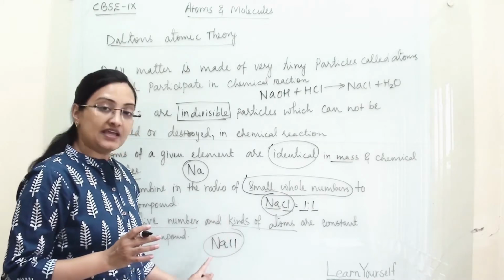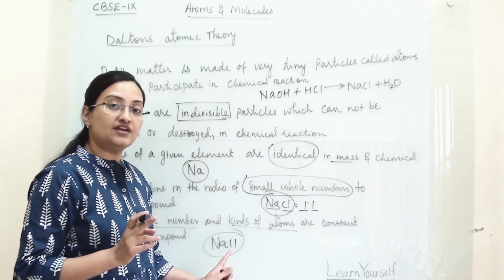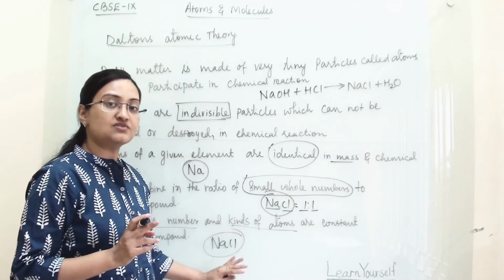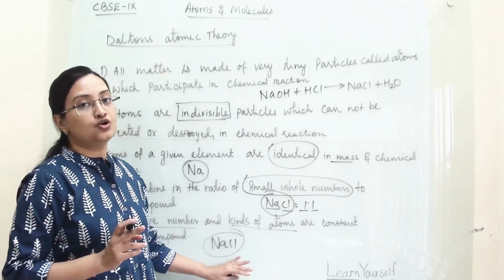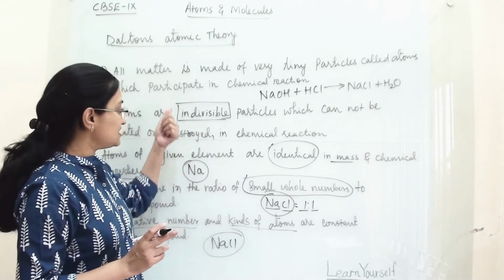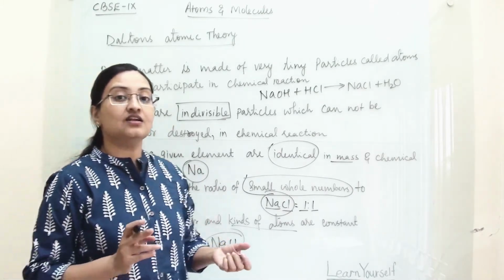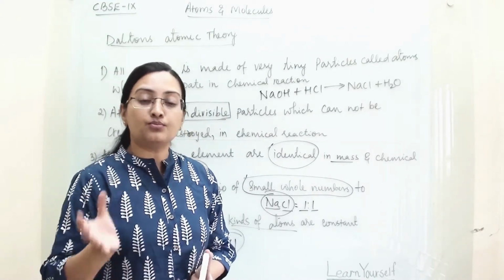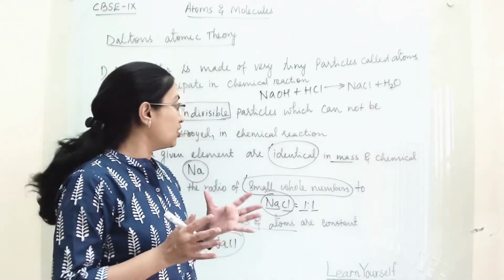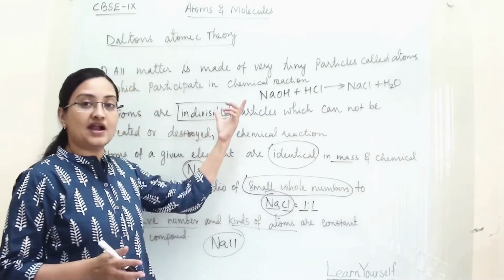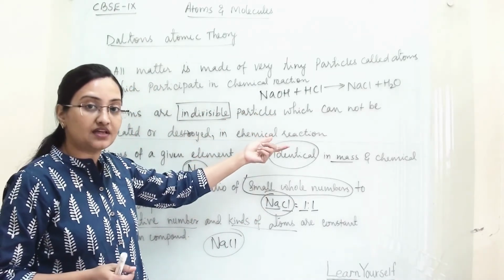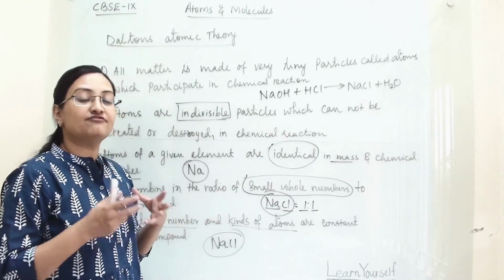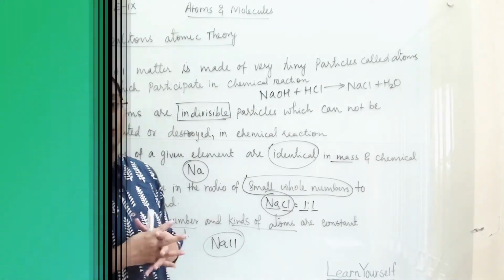Wherever you take a sample of sodium chloride, you will get a definite mass, a definite number of atoms and a definite proportion for sodium chloride. So if you see, all the points are explaining the composition of matter and molecular formula of matter, how atoms react in a chemical equation. Everything depends upon the atom and they are in a fixed proportion in any compound.